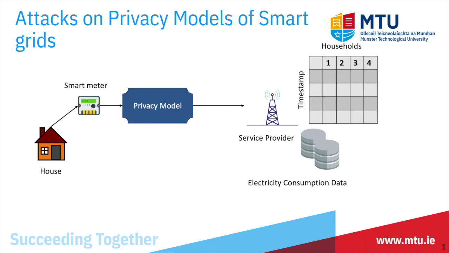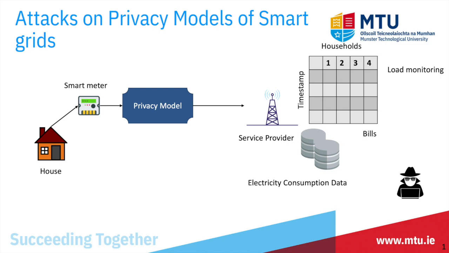This data is used for providing services like calculating accurate electricity bills and load monitoring in an area to forecast electricity demand. The data is stored in such a way that aggregating rows is used for calculating load monitoring and aggregating columns is used for calculating total energy consumption per household to calculate the bills.